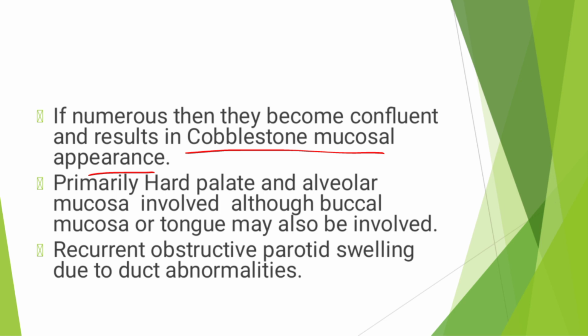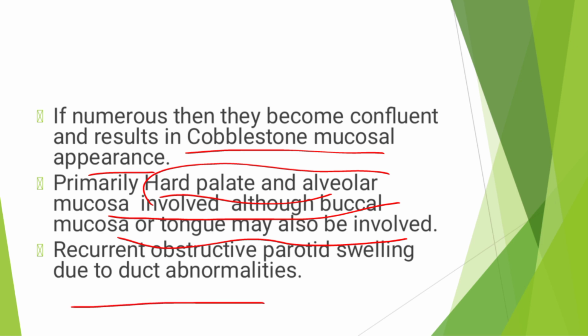This cobblestone appearance is also present in Crohn's disease, and it is present here too. Primarily the hard palate and alveolar mucosa are involved, although the buccal mucosa and tongue may also be, so mainly the hard palate and alveolar mucosa. There is also recurrent obstructed parotid swelling.